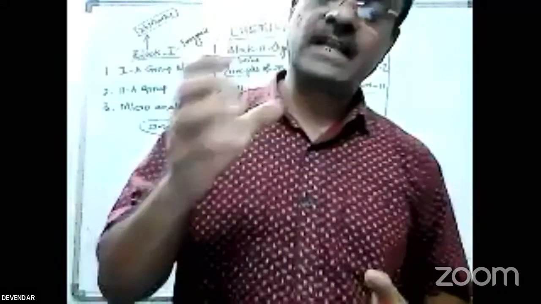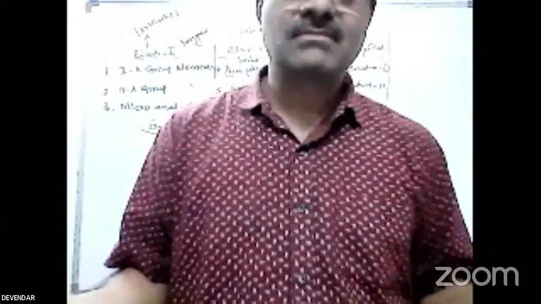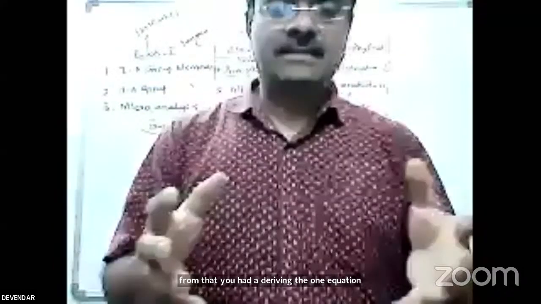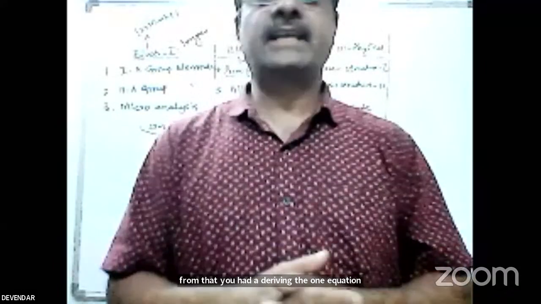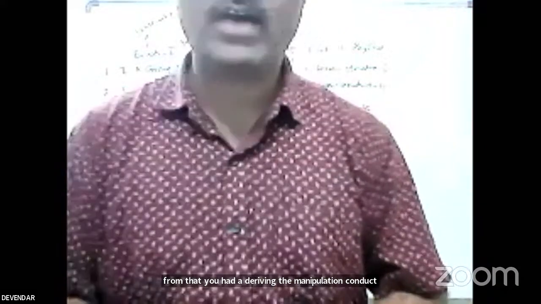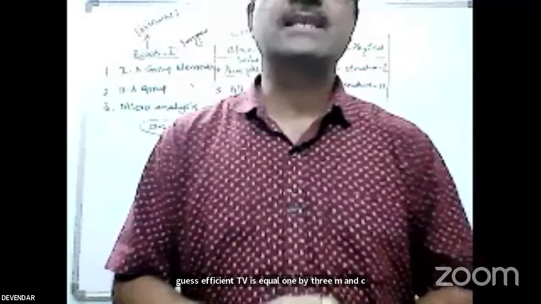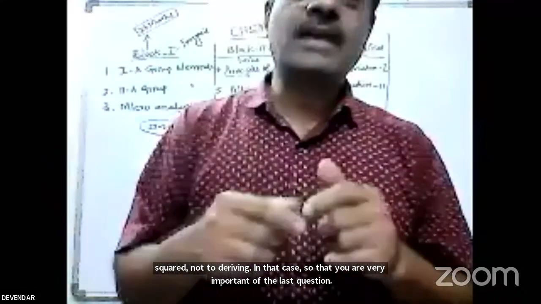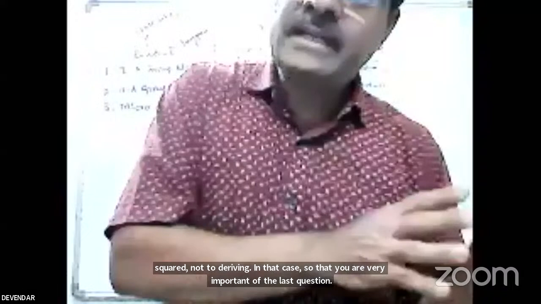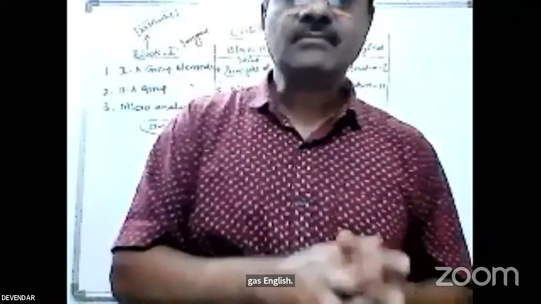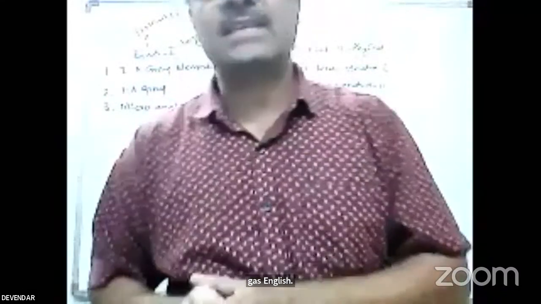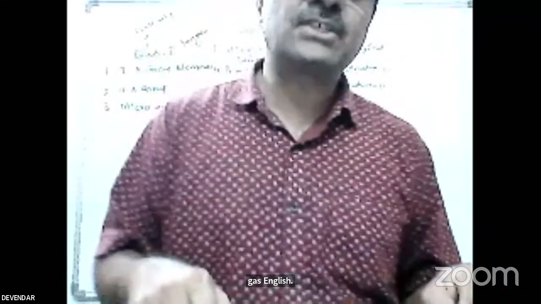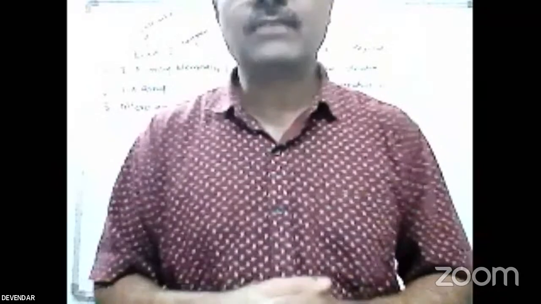What are its values? Then you have the kinetic molecular theory. From that, you derive the kinetic gas equation, PV = 1/3 mnc². You have to derive that, so it is a very important long question. Next, having derived the ideal gas equation, now you derive the real gas equation, that is the van der Waals equation. What is the relation between the van der Waals equation and critical constants? That is part of the gas state.